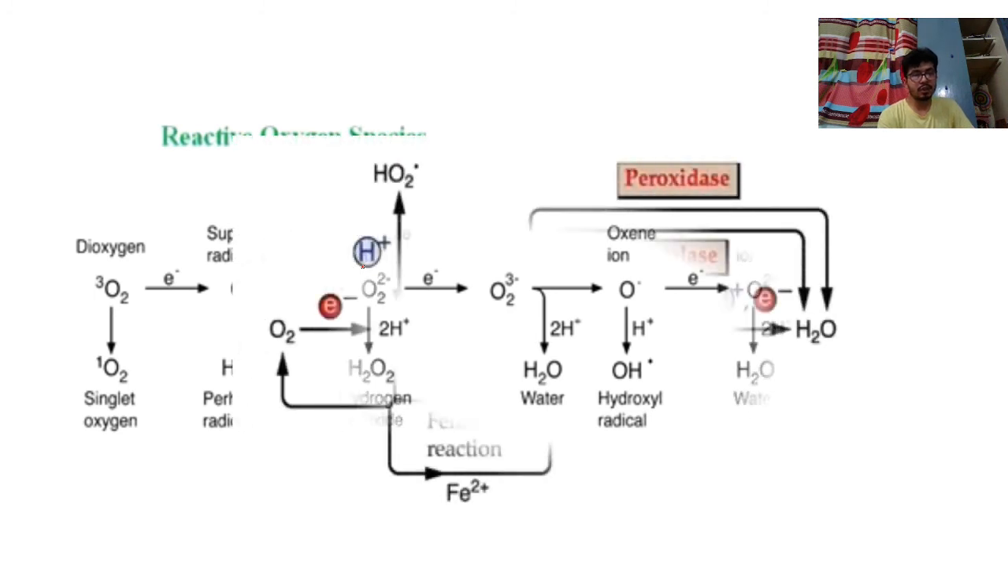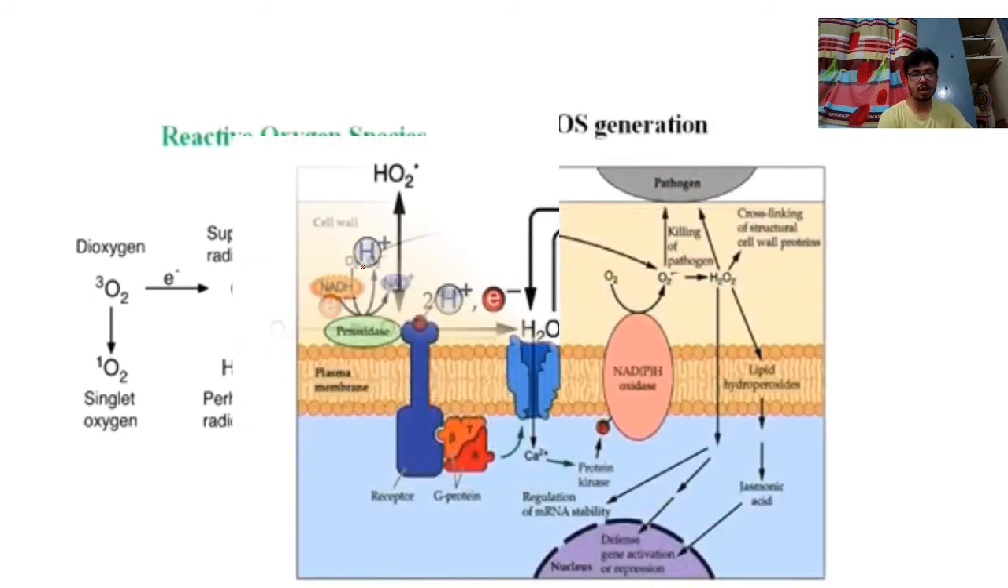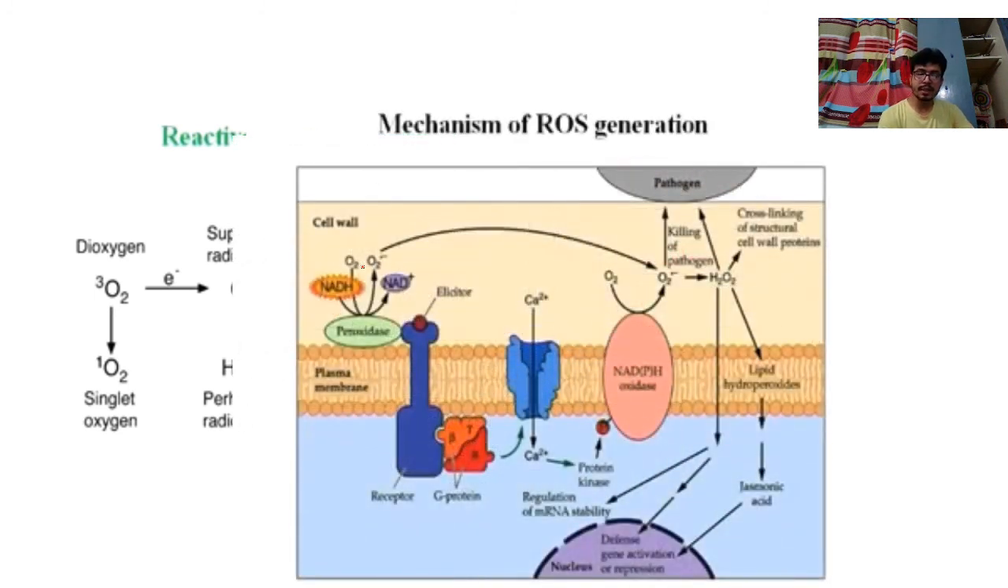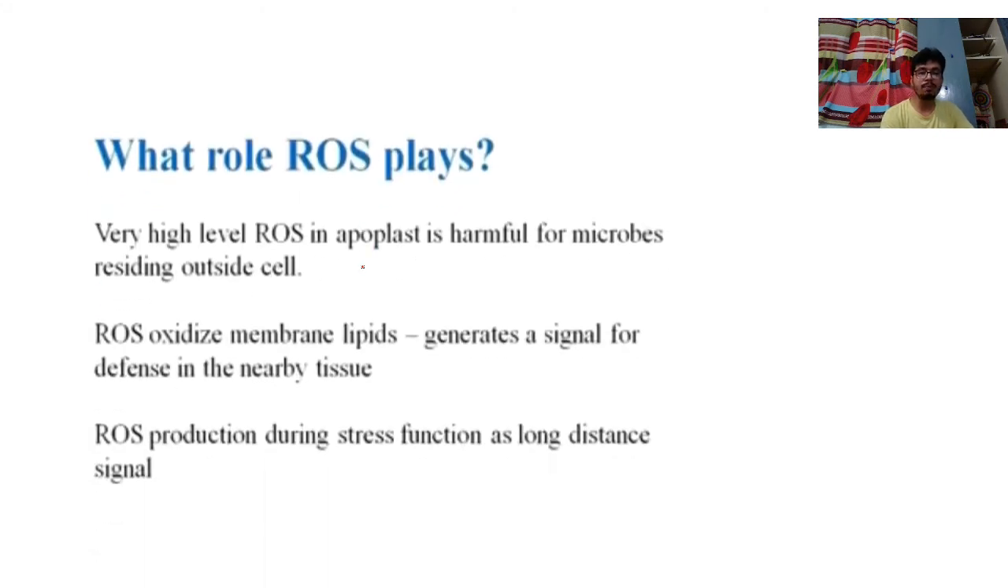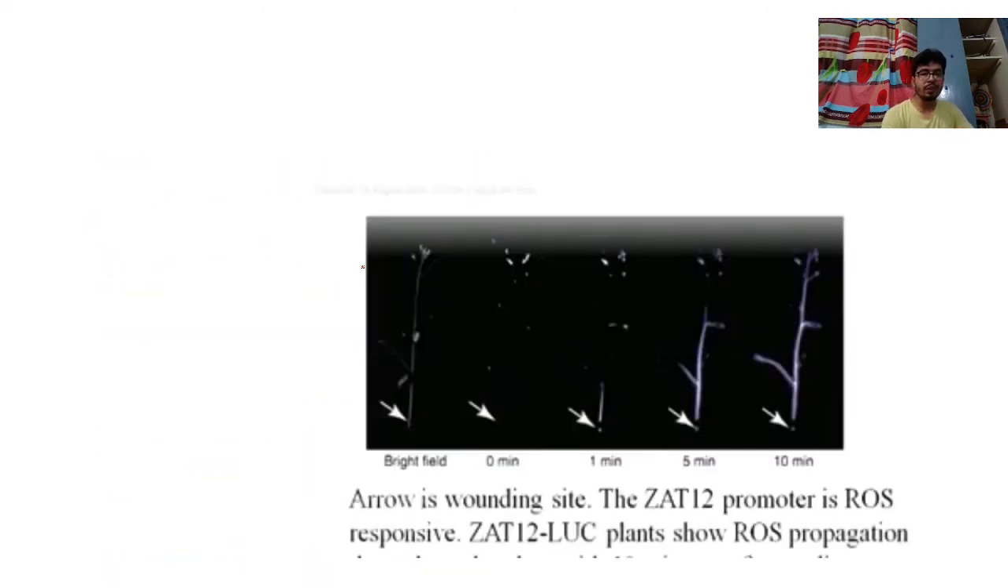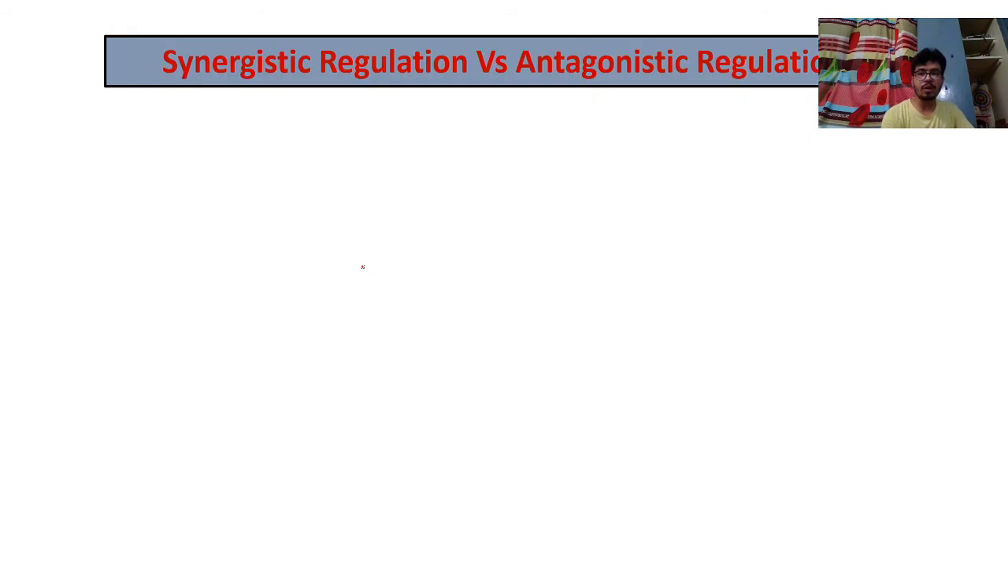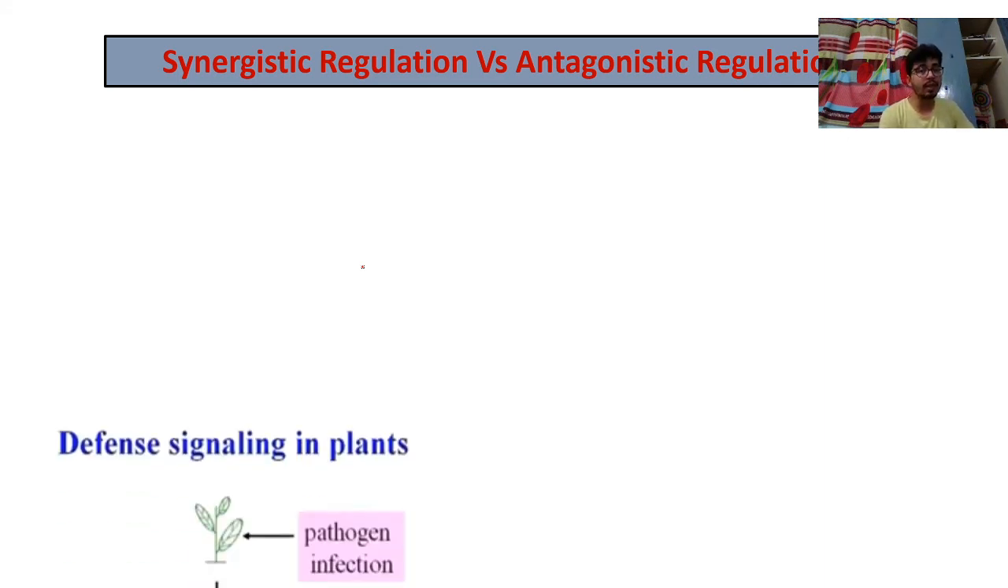I will just skip these things, the Fenton reaction and all. So try to understand about this. ROS generation is really very important, and what are the roles of this. I will not discuss a lot because I am already discussing a lot, so I will skip those slides, because you can learn from so many sources. I just want to focus. So synergistic and antagonistic regulation, this is really very important.